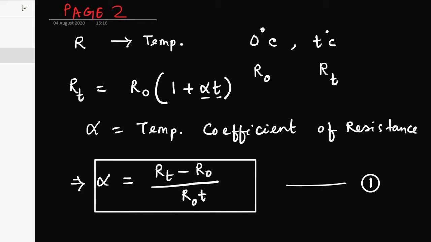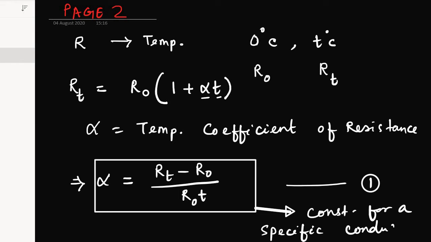The temperature coefficient of resistance is defined as the change in resistance of the particular conductor. This is constant for a specific conductor, and it is different for different conductors. For a specific conductor it is the same, it will always be equal. So alpha equals RT minus R0 divided by R0T.